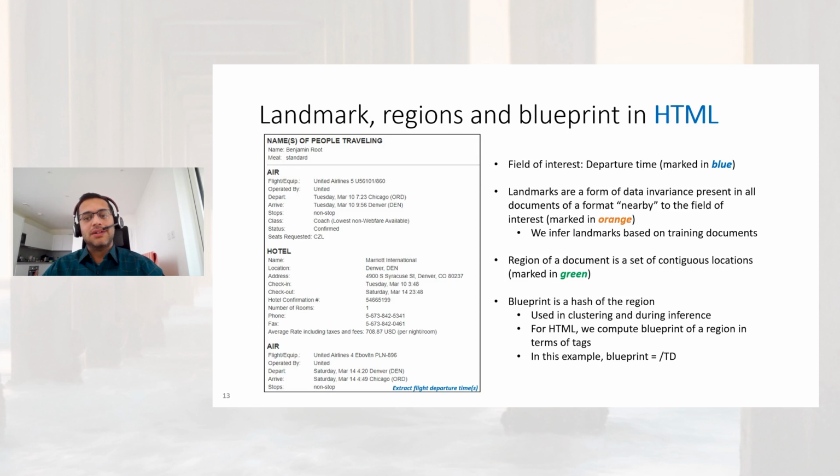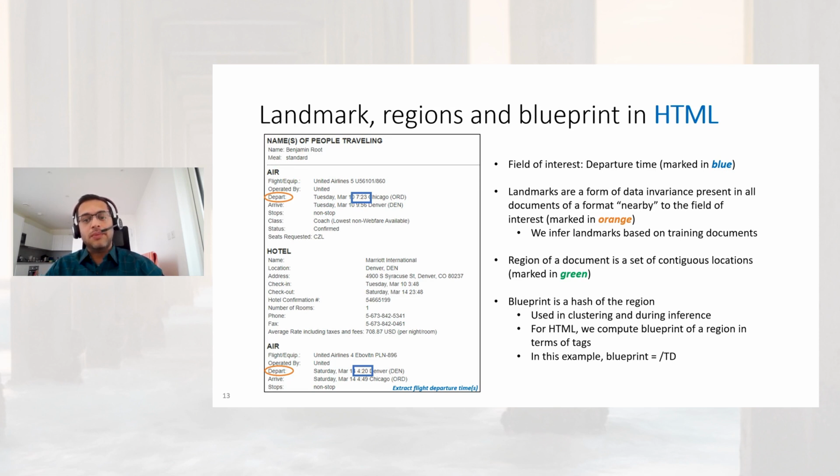Let's start with landmarks, regions, and blueprints in the case of HTML. Here, the fields in consideration are the flight departure times marked in blue. Landmarks are a form of data invariance present in all documents of a given format and occur near to the fields of interest. In this example, the depart string over here is a potential landmark for extracting the departure times. Given training documents from a document cluster, we can easily infer these landmarks with a scoring function which factors in the closeness to the field value and the size of the region it induces.